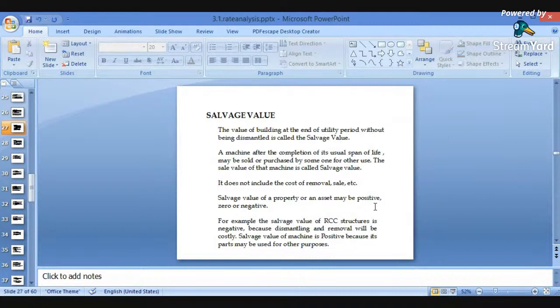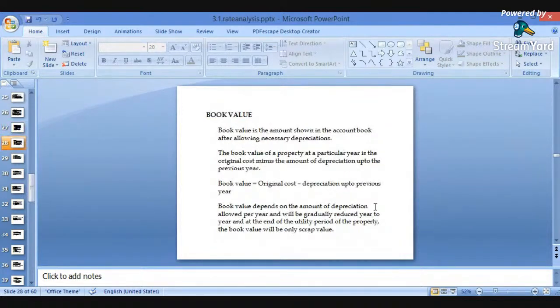Okay, there is an example. If we are considering a salvage value for RCC works, for dismantling the structures we require labor and various equipment also. At that time the cost will increase, so the amount will not be saved. Now, the best example is nothing but the machines. The salvage value of a machine is positive because its parts may be used for some other purpose, or that machine will be used for some other purpose.